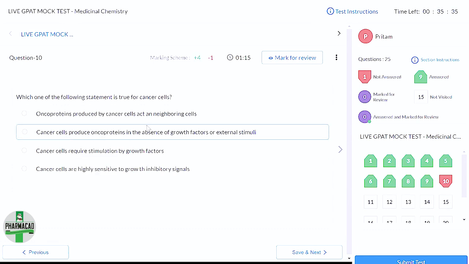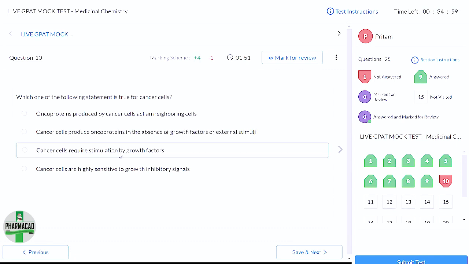Cancer cells produce oncoproteins in absence of growth factors or external stimuli. Now this is true. कैंसर सेल्स को बाहर से कोई भी स्टिमुलस नहीं चाहिए, ग्रोथ फैक्टर का या कोई भी स्टिमुलाई नहीं चाहिए. नहीं भी है ग्रोथ फैक्टर का स्टिमुलाई तो भी वो अपने आप ग्रो होता रहता है. That is the problem, right? That's why, since बाहर का कोई एक्सटर्नल स्टिमुलाई नहीं उसको चाहिए, without that also it is growing uncontrollably. That is the reason why we are not able to control its growth. So this one is true.